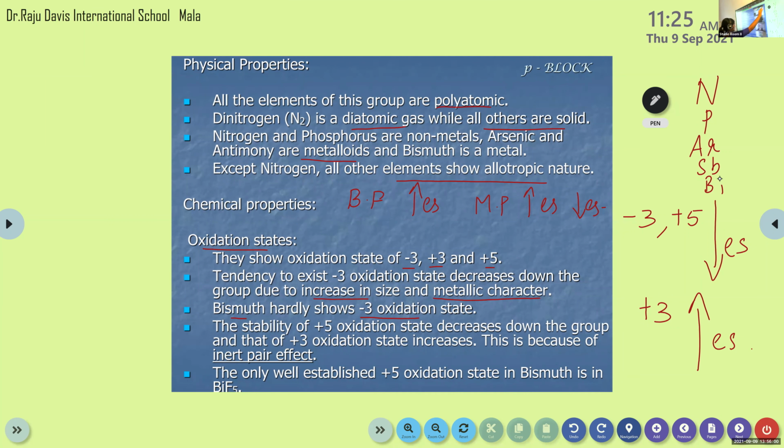Okay, that's it. So the only well-established +5 oxidation state is in bismuth, that is BiF5. I told you bismuth is the last one when we neglect moscovium. So in bismuth, it is very difficult for -3 and +5 oxidation states to occur. The only possible +5 oxidation state in bismuth is BiF5. Clear?